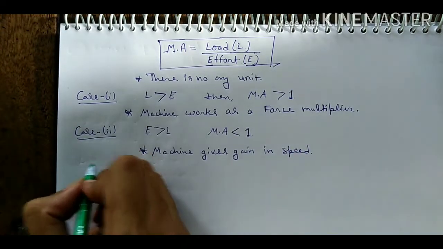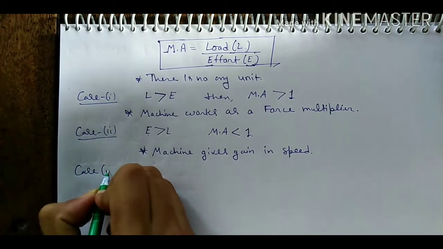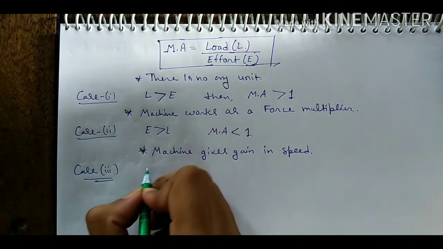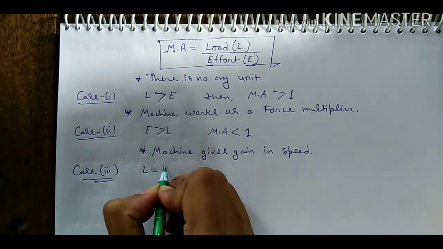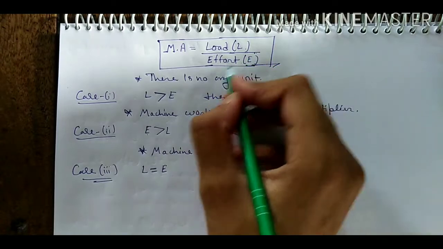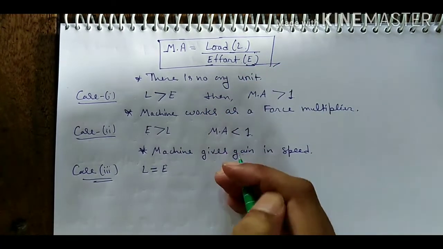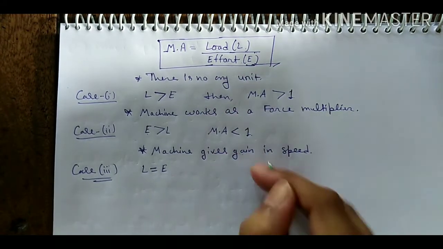And the last case, number third, stands if load is equal to effort. If both are equal, load is 1 and effort is 1, it means there is no gain in force and speed.